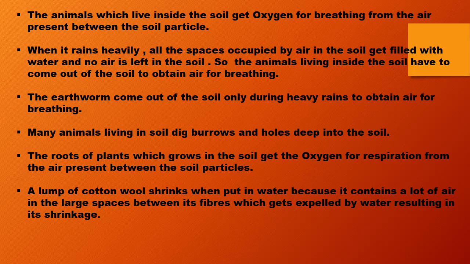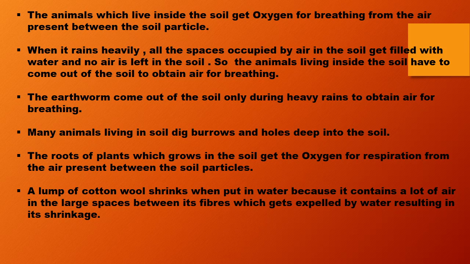Suppose an insect stays in the soil, so how does that insect get the oxygen? That is from the air which is present between the soil particles. But when it rains heavily, all the spaces which are occupied by the air in the soil get filled up with water, so automatically no air is left in the soil.